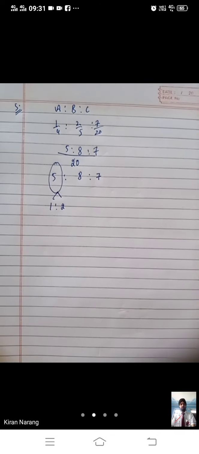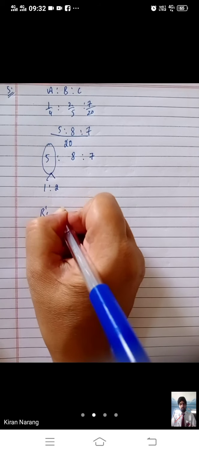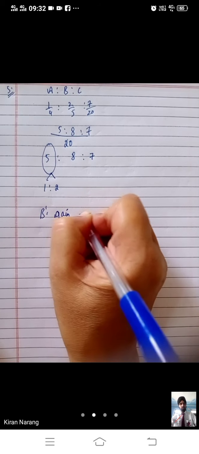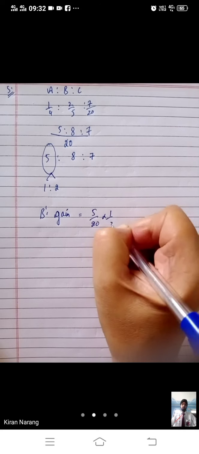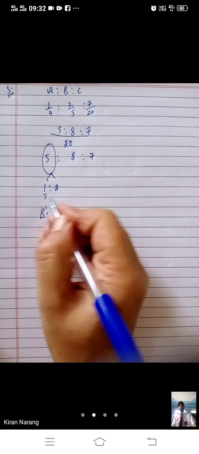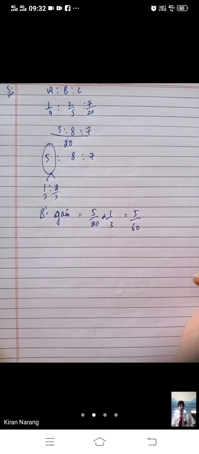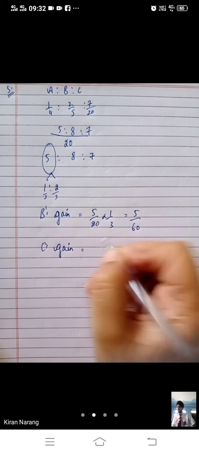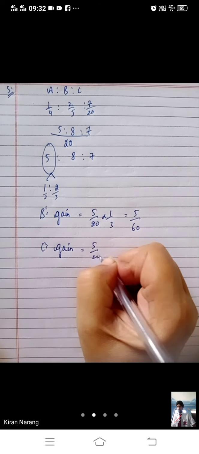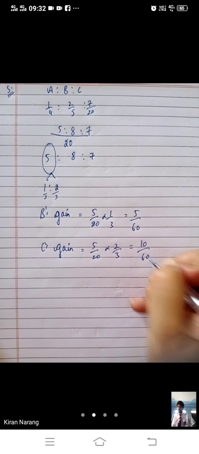Similarly, we will do it in the same method, bache. B's gain: 5/20 into 1/3. 3 means 1 plus 2, 3. So 5/60 will be B's gain. And C's gain: 5/20 into 2/3, 10/60.